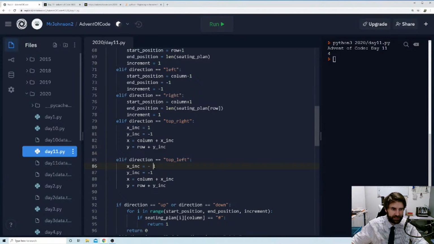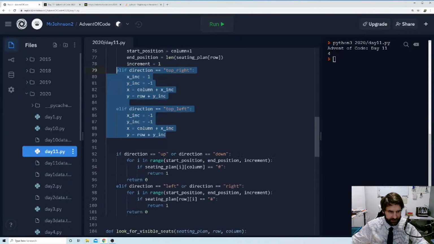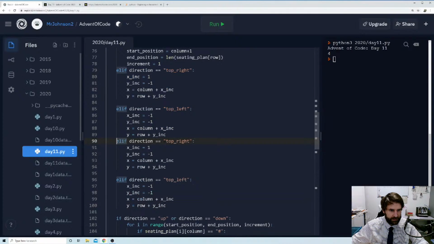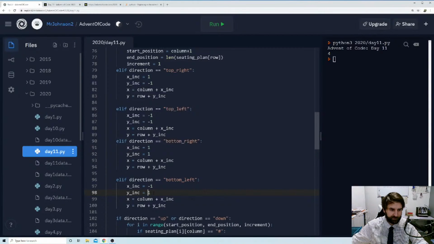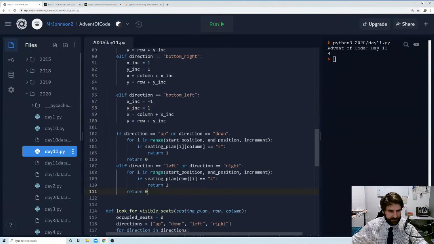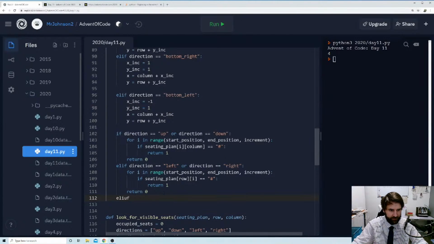So now all I have to do is change these increments, which makes it a little bit easier to follow. So let's copy these two and just swap out the values. So top right, we now have bottom right, and we have bottom left. And when we're going bottom right, our X is getting larger, and so is our Y. And when we're going left, our X is getting smaller, but our Y is getting larger. Okay, fantastic.